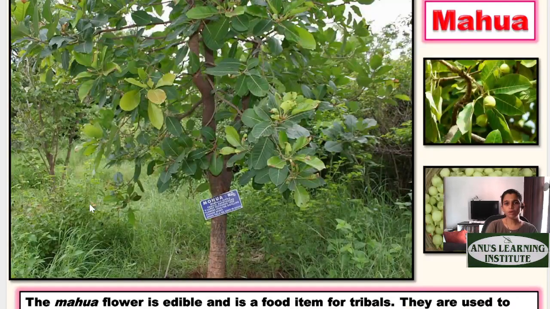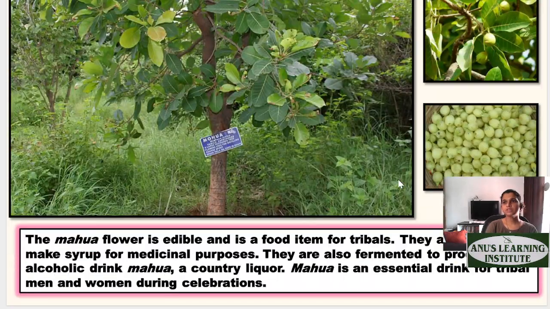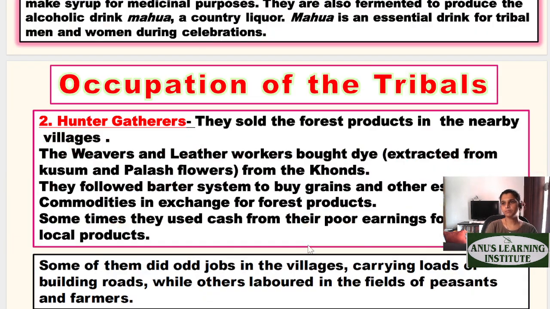Then we come to the mahua tree. The mahua flower is edible, which means we can eat that flower, and it's a very important food item for the tribals. They use it for many purposes, medicinal purposes also. They are fermented and produce alcoholic drinks like mahua. Tribal men and women usually consume mahua during celebrations.